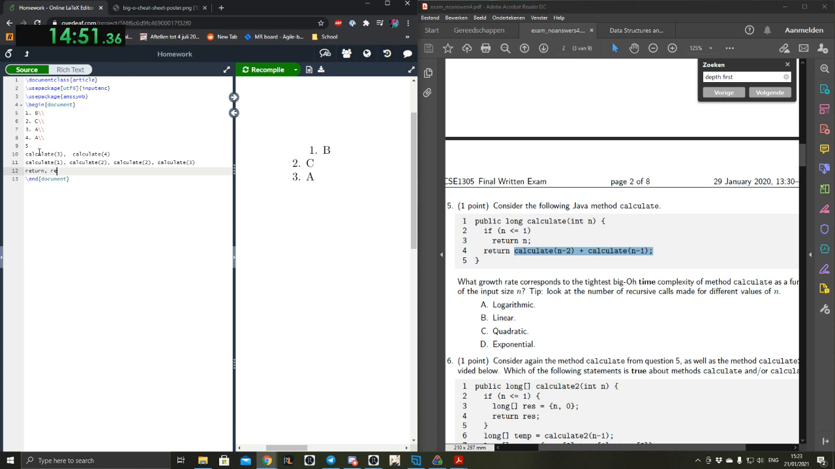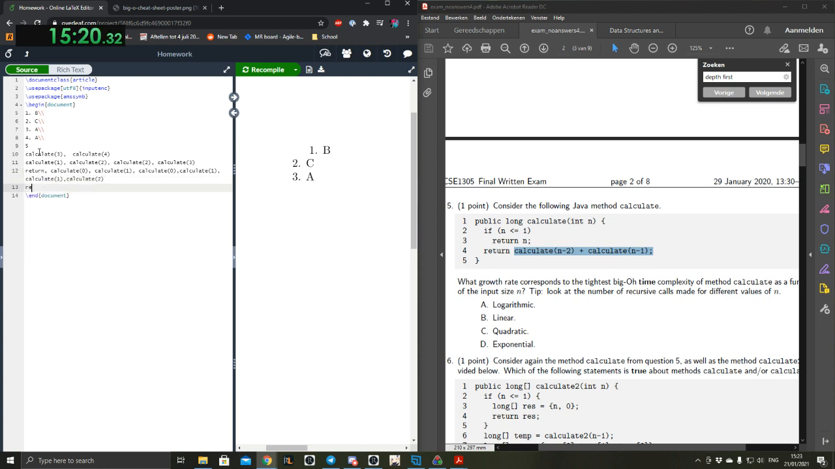Oh wait, I shouldn't put it there. So calculate 2 will do calculate 0, which will return after this, but we are not there. Calculate 2 will also do calculate 1. Next time I'm just gonna call it C instead of calculate. Calculate 2 will do calculate 0 and calculate 1. And calculate 3 will do calculate 1 and calculate 2.